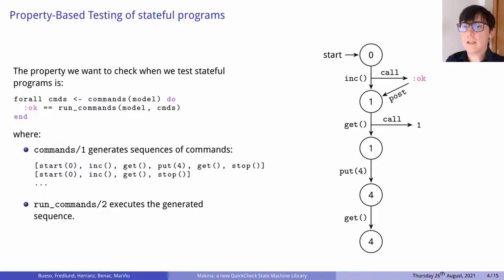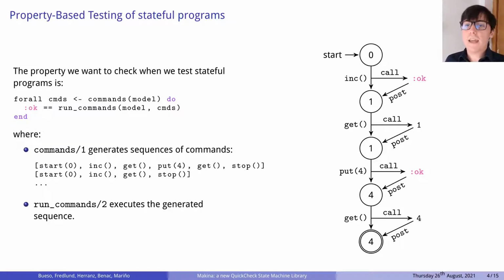is executed, this time a get command. This time there is something we can check in the postcondition. The value returned by the call must be the same as the value pre-computed by the symbolic state. Now it is time for the put command that sets the value of the counter to 4. Again, nothing can be checked in the postcondition. And this is the last call to get that returns a 4, which is again checked with the symbolic state. And the test is finished.